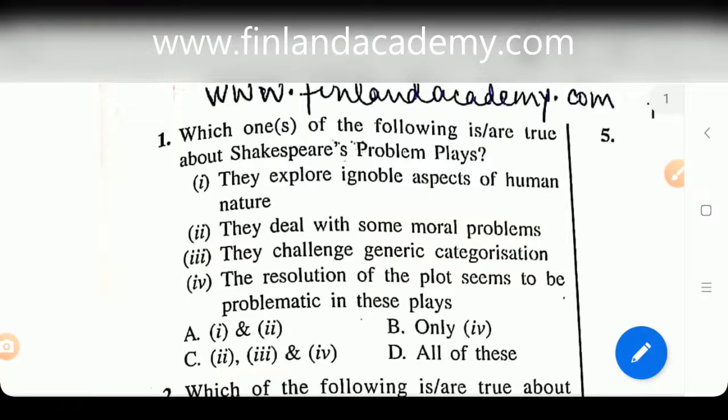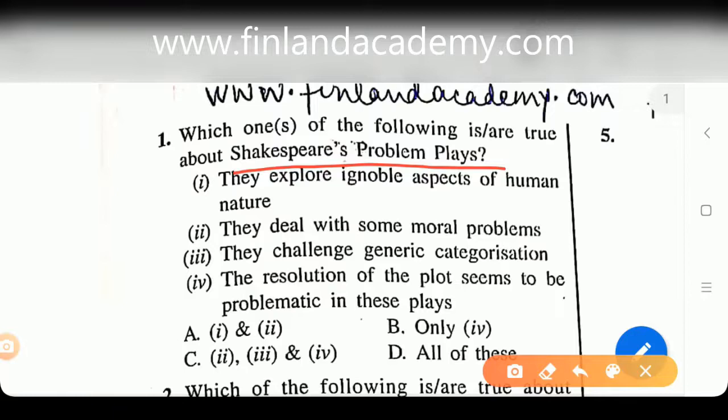Right, here we have the 2018 question paper now. Let's look at question number 1. Let's see what it says. It says, which one of the following is or are true about Shakespeare's problem plays? Okay, so we have to keep in mind while we're looking at this question that they're asking about Shakespeare's problem plays, right? Number 1, they explore ignoble aspects of human nature.